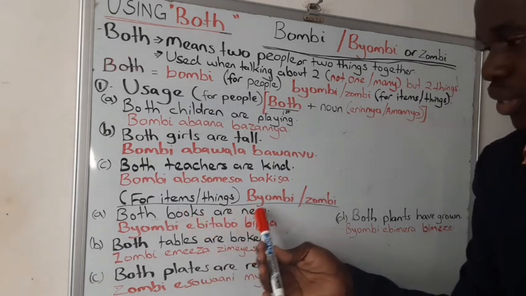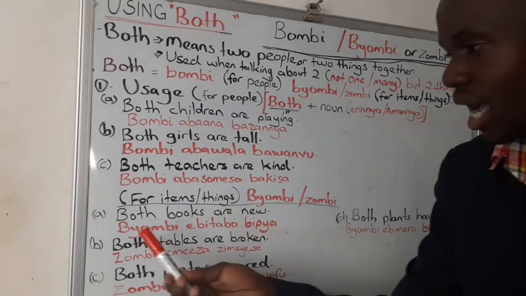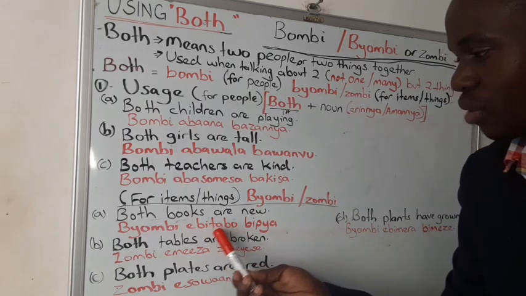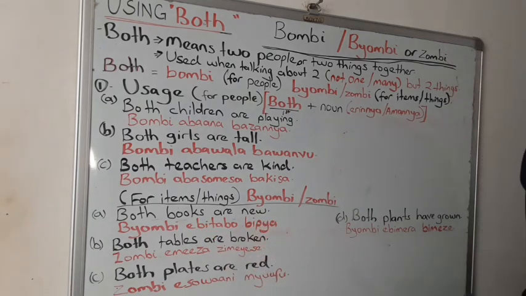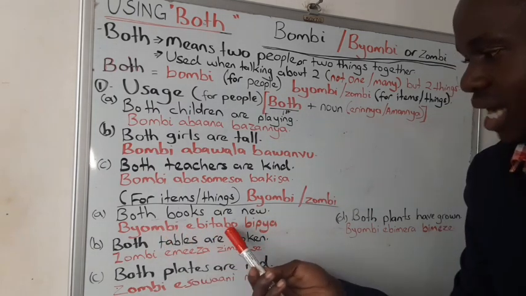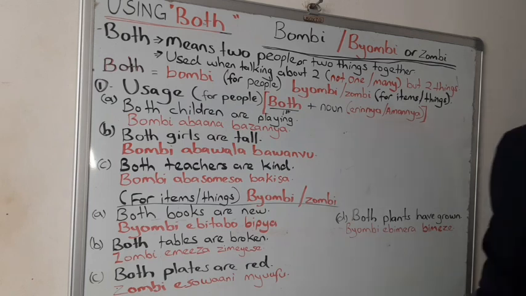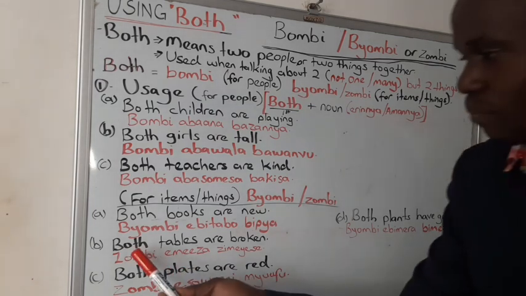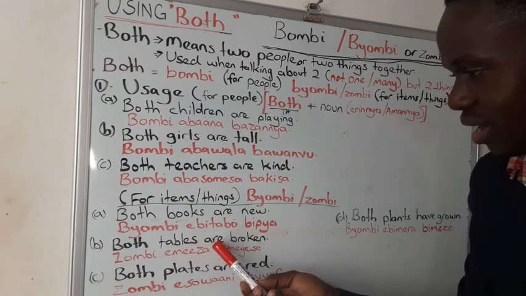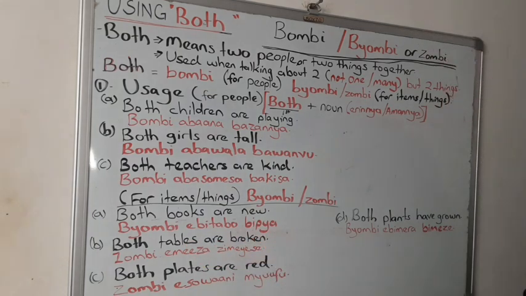So both books are new. In Luganda, byombi ebitabo bipya. Good.